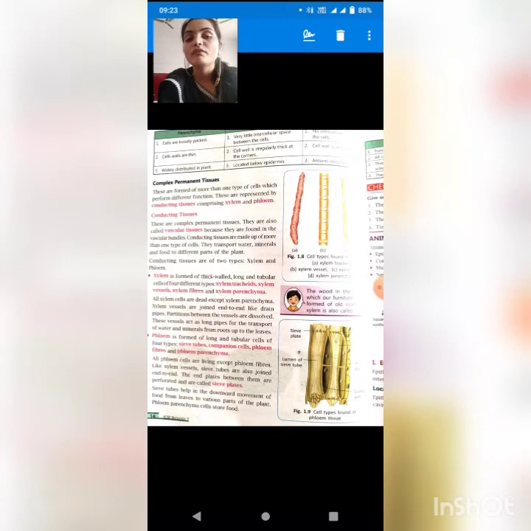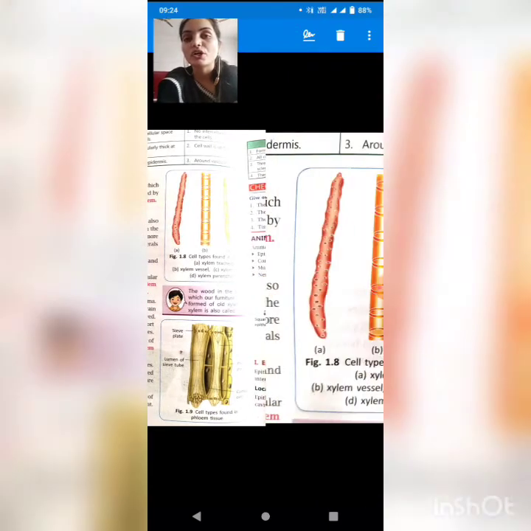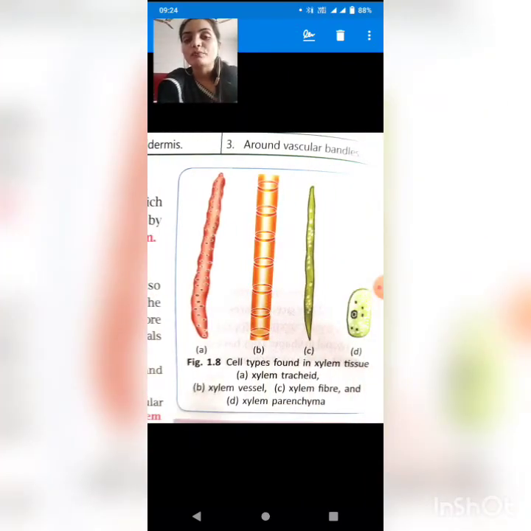So here we have to study the types of tissue that perform conduction. There are two types: xylem and phloem in the case of plants. Xylem is known for the conduction of water and phloem is known for the conduction of food.